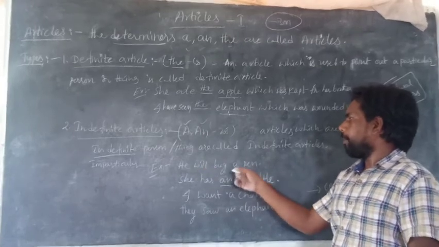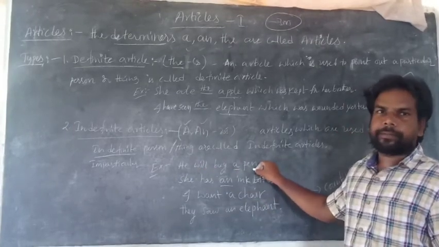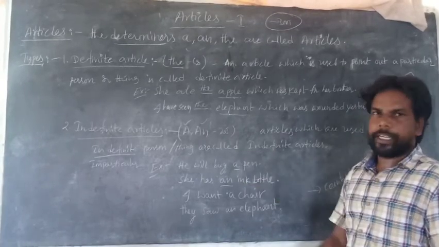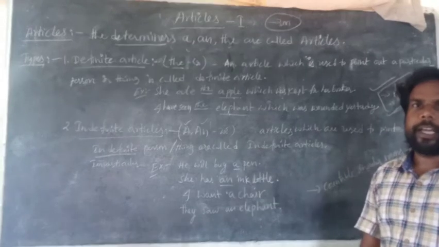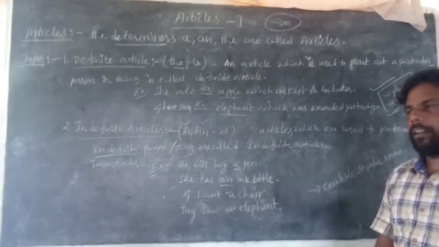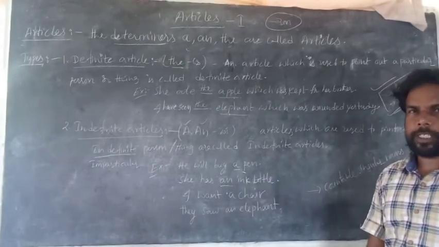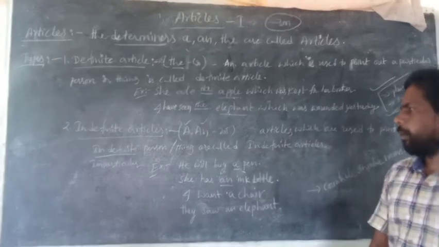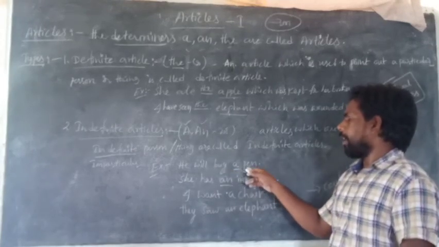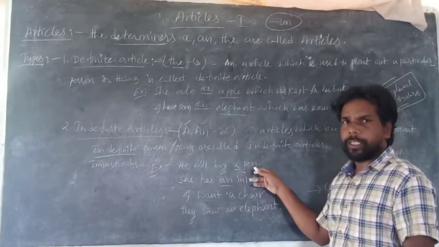Here, for example: he will buy a pen. Here pen means in general any pen. It is not particularized, so you can use a. Whether we use a or an depends on the first letter and its pronunciation. He will buy a pen: it is a consonant and consonant sound, so a.